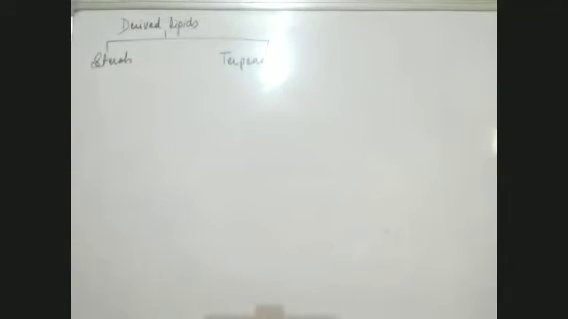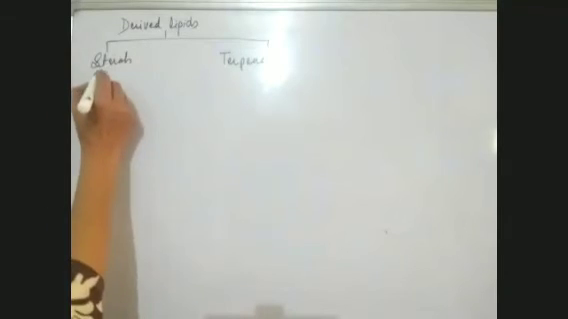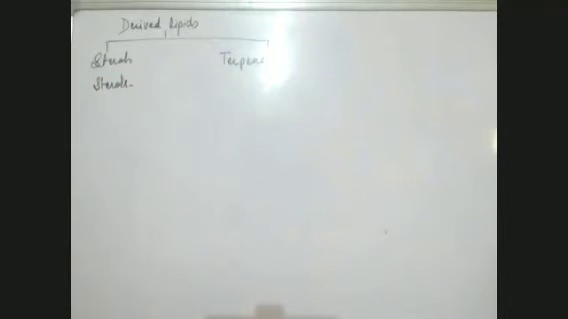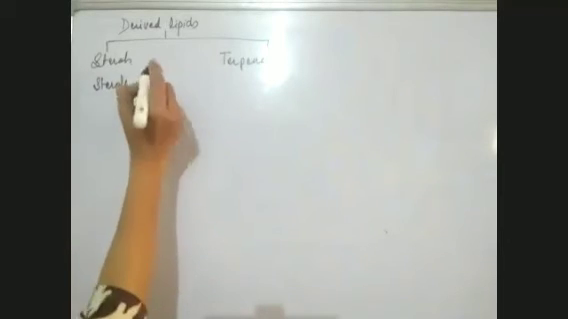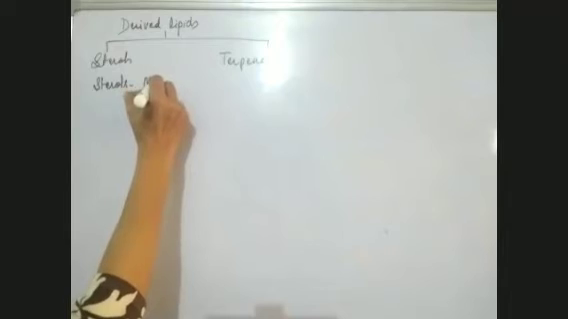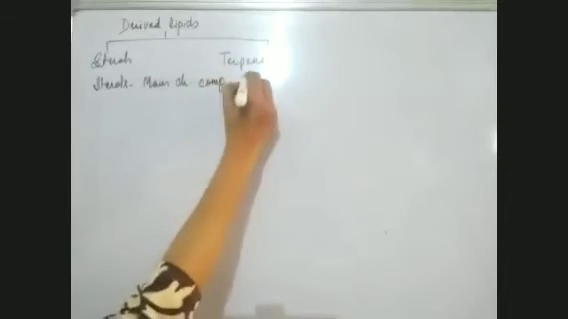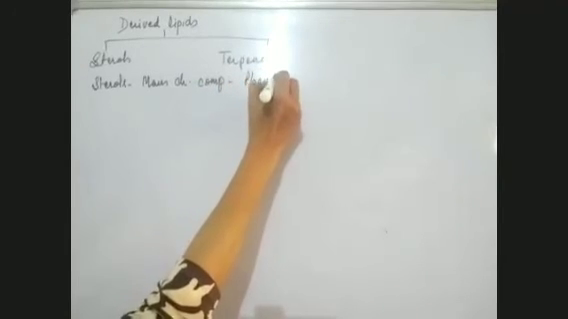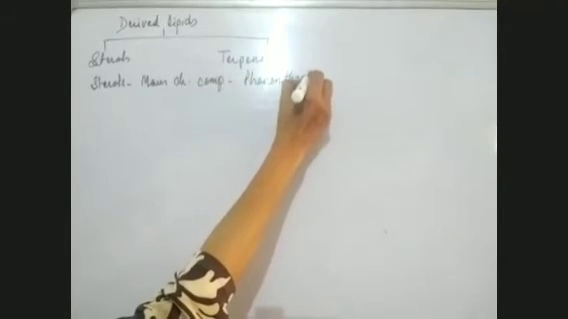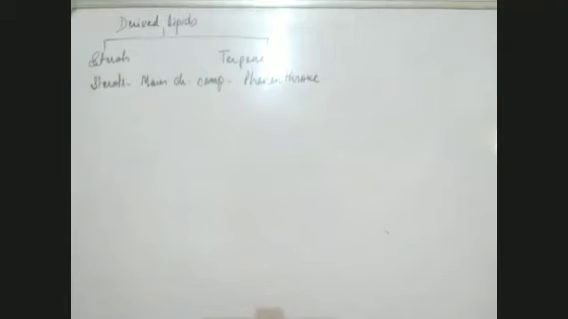This is what I told you. I want to tell you something about the sterols. First I'll discuss the sterols. The main chemical compound present in sterols is phenanthrene. This is the main chemical compound which is present in these fats.